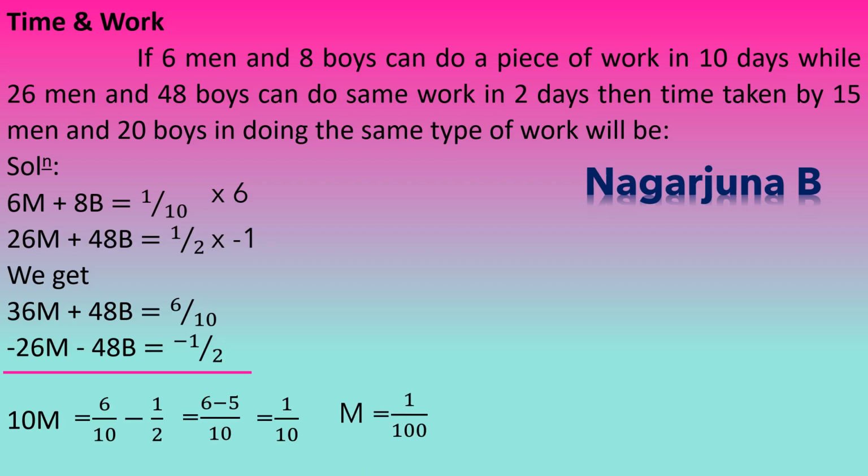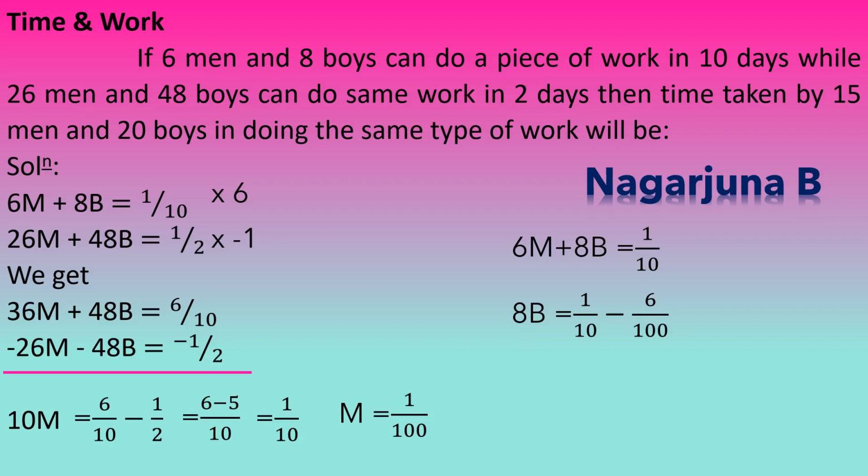We got the value of M. We need to find the value of B. Among the two equations, 6M plus 8B is equal to 1 by 10 and 26M plus 48B is equal to 1 by 2, consider any one equation. Here I am considering 6M plus 8B is equal to 1 by 10. So in this one, substitute the value of M as 1 by 100. So it will be 8B is equal to 1 by 10 minus 6M, if we take it to that side. So minus 6 into M. M is how much? 1 by 100.